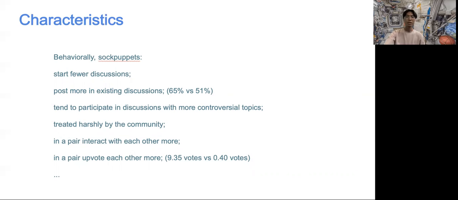Sock puppets also tend to participate in discussions with more controversial topics. And in a pair, they upvote each other more, with an average of about 9.35 votes within a pair of sock puppets, compared to 0.4 votes within normal users.